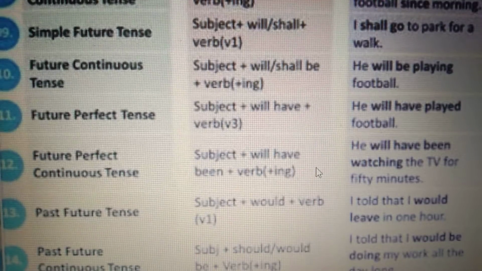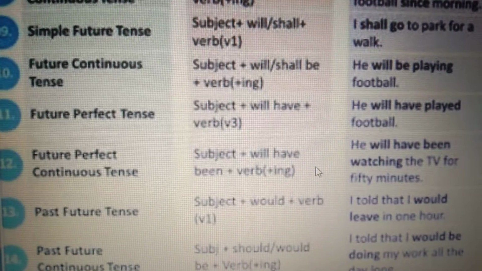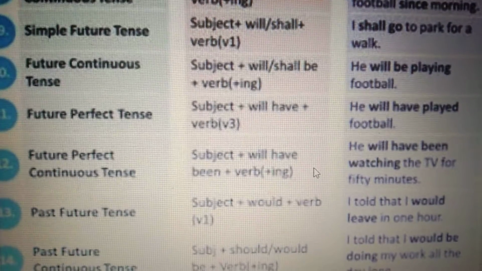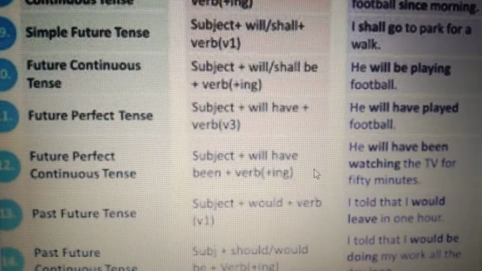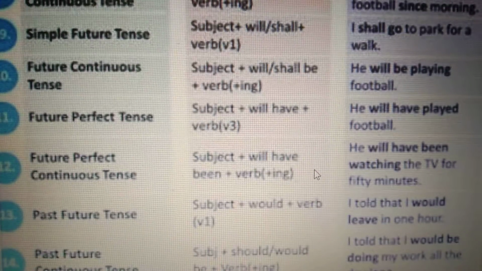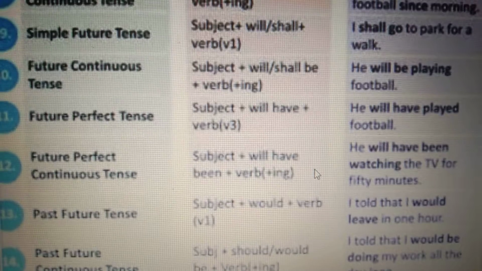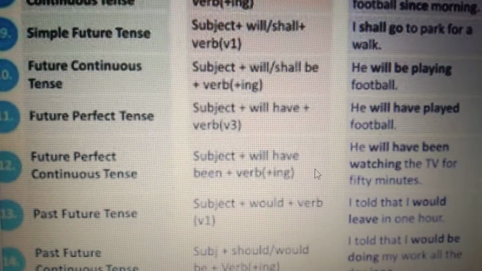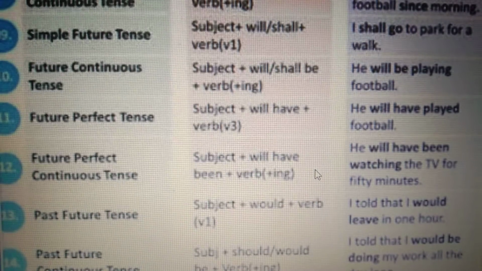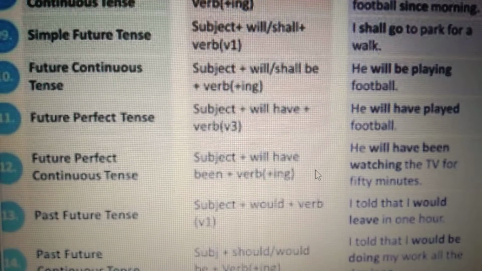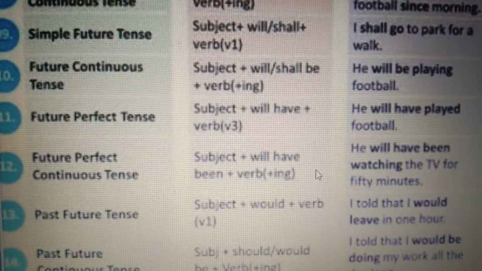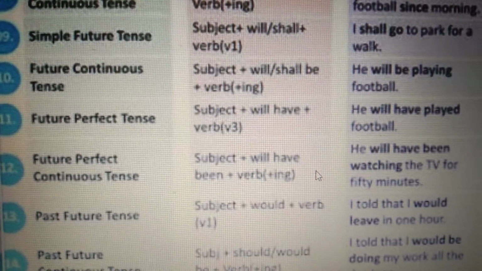We will start with future indefinite tense, also called simple tense. This tense is used for an action that still has to take place, that will come in the next time, in the next moment. For example, I shall go to Karachi tomorrow. It means this action will take place on the next day. We will take the exams in April 2021. In the coming time, we will do this action.